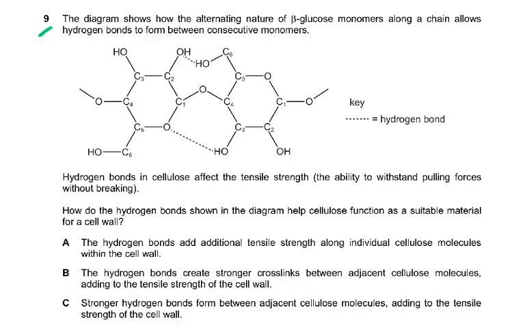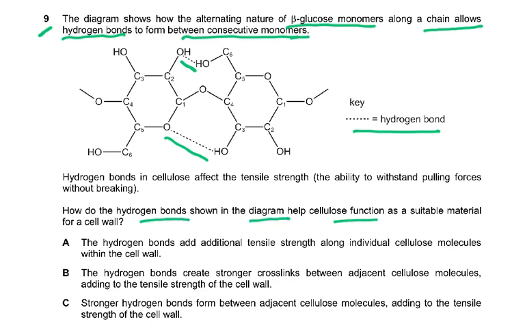Question number 9, the diagram shows how the alternating nature of beta glucose monomers along a chain allows hydrogen bonds to form between consecutive monomers. Please understand that, and then they've shown you the dotted line with the hydrogen bond. Now you can see the dotted line is here and the dotted line is here between two monomers. Hydrogen bond in cellulose affects the tensile strength, the ability to withstand pulling forces without breaking. How do the hydrogen bonds shown in the diagram help cellulose function as a suitable material for a cell wall?